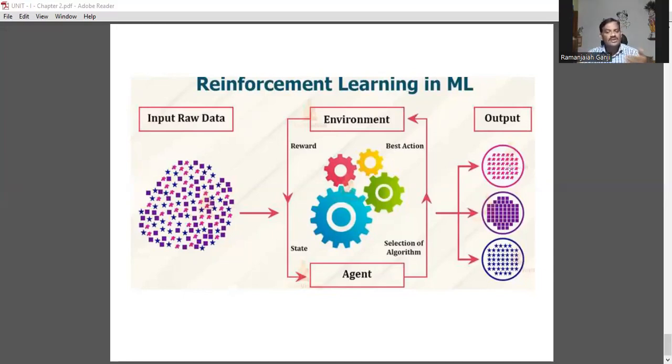Second one is cross-validation: validating whether the given input is right or not. We use fold methodologies, K-fold methodologies, or iterative methodologies. And there is a confusion matrix, which can be used to evaluate the performance of a classification model.